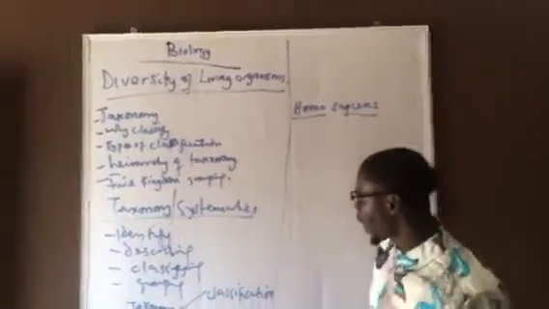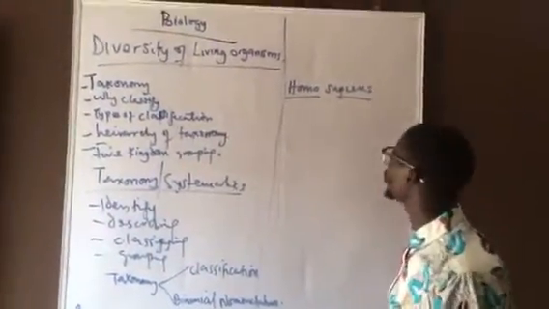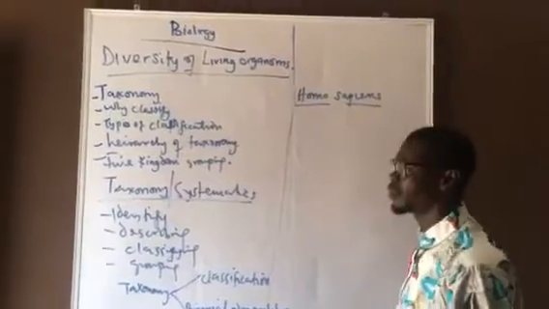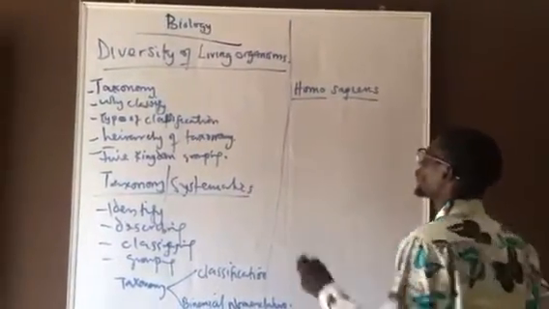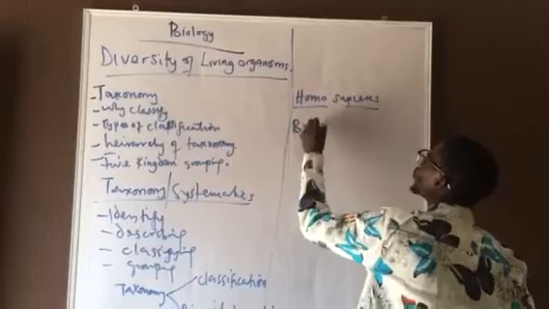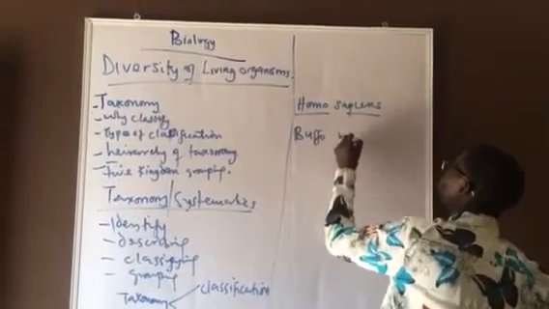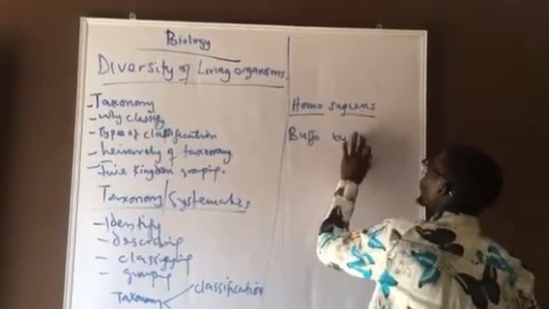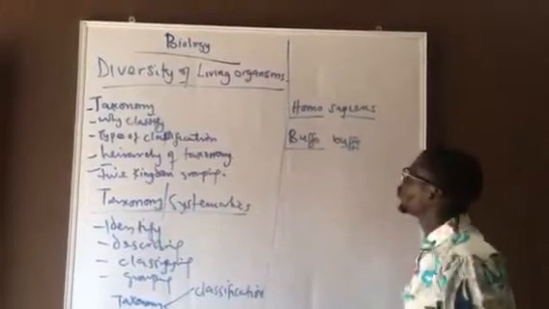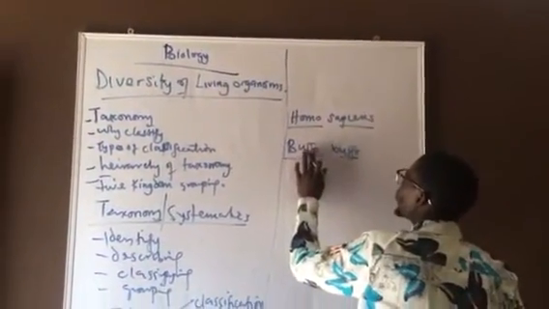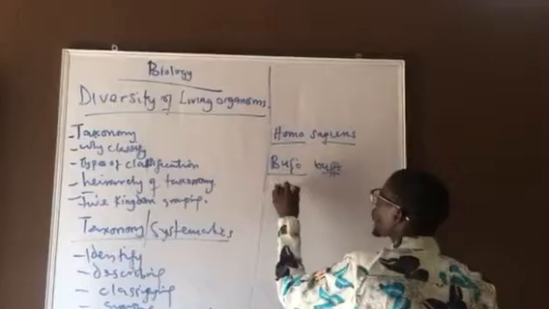So when you talk about binomial nomenclature, we have various examples. Homo sapiens, that is human being. We have Bufo regularis. We have Rattus.